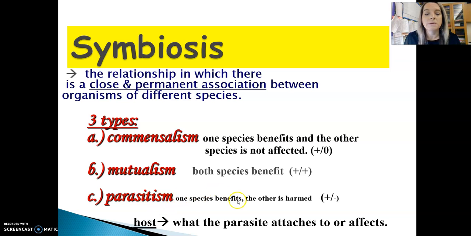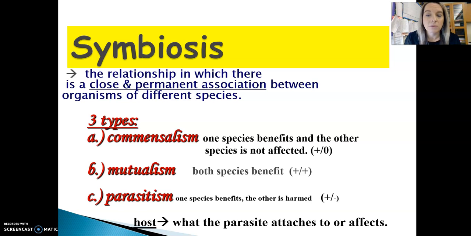Parasitism is when one species benefits and the other is harmed but not killed. If the other species was killed, that'd be predator-prey. Predator-prey is not symbiosis because one of the creatures dies. And if one of the creatures dies, then this relationship ceases to exist. So symbiosis is when both creatures have to continue to live, okay?